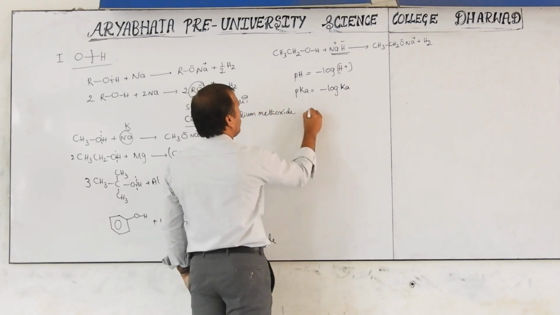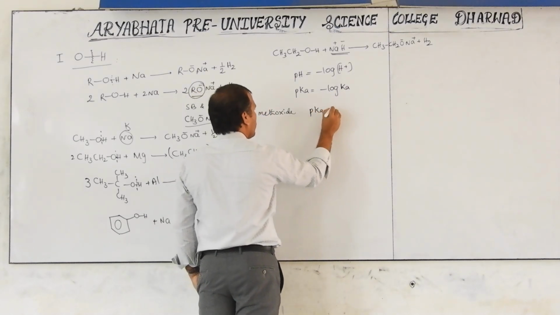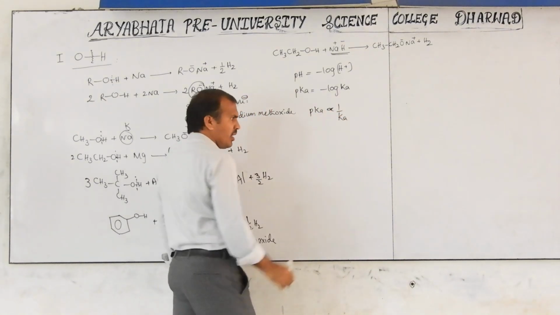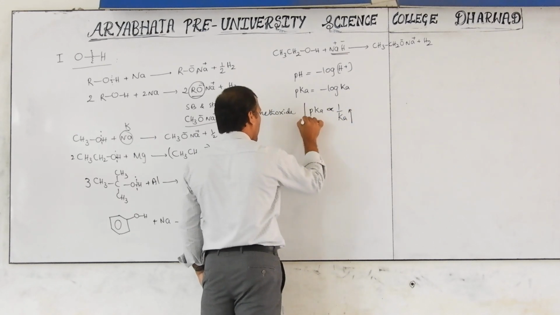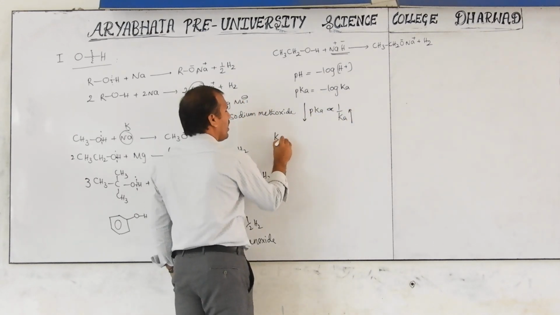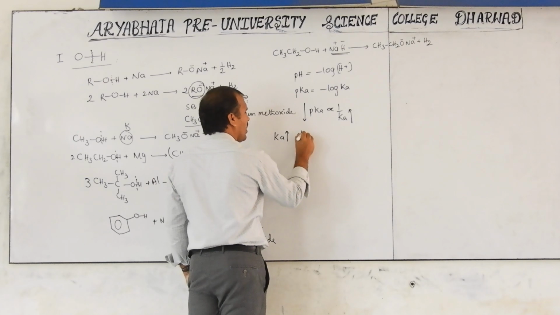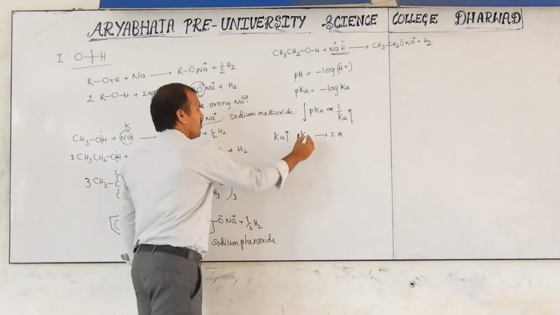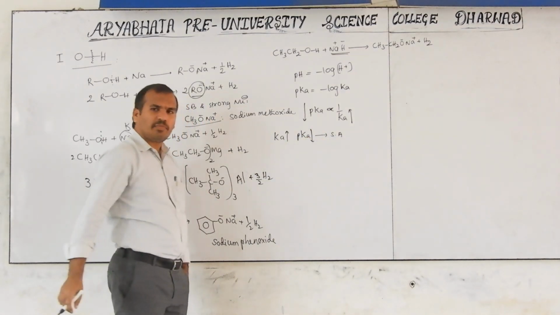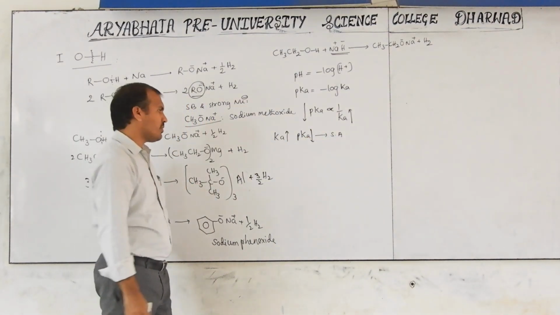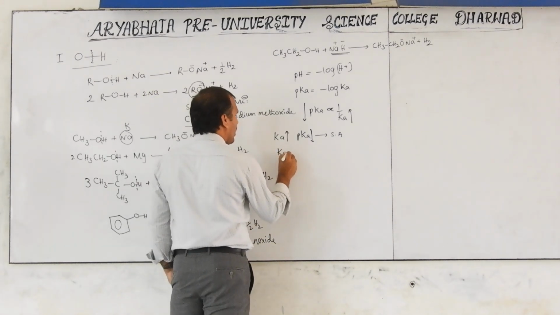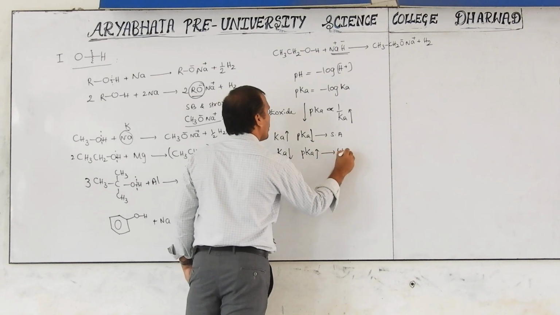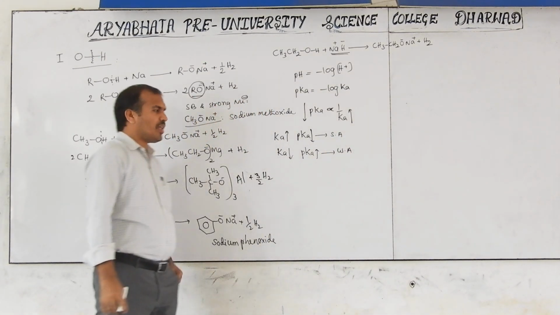Okay, so pKa and Ka are inversely proportional. Ka increases, pKa decreases. That is strong acid. Reverse: Ka decreases, then automatically pKa increases. That is weak acid. That we have to remember.